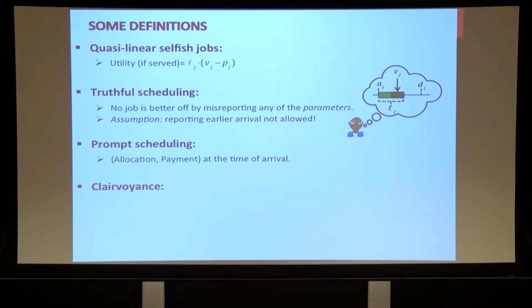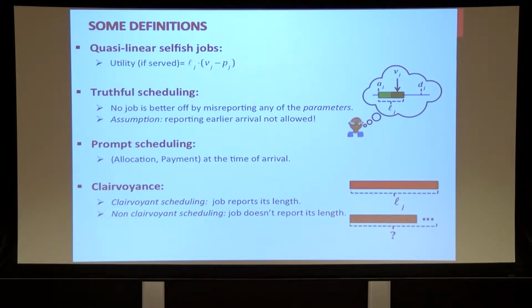And we consider 2 settings for scheduling: the clairvoyant scheduling, in which the jobs report their length once they arrive, and non-clairvoyant scheduling, in which the job doesn't report its length, and the platform only realizes the length once it finishes the job. We are looking at social welfare maximization for online scheduling mechanisms. And we define the social welfare of some mechanism M up to time t to be the total value generated due to scheduling jobs from time 0 to t.